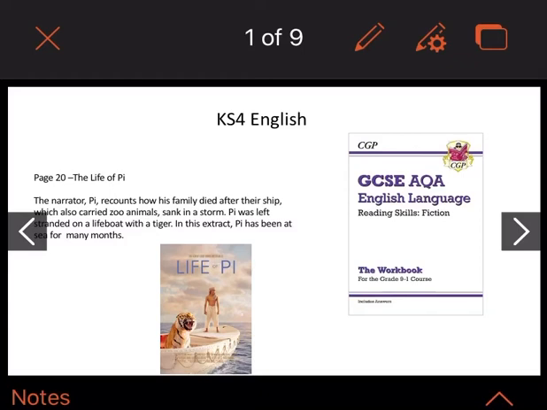So, our extract today is from a book called Life of Pi. The narrator Pi recounts how his family died after their ship, which also carries zoo animals, sank in a storm. Pi was left stranded on the lifeboat with a tiger. In this extract, Pi has been at sea for many months.